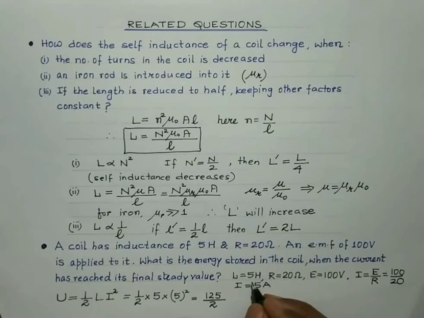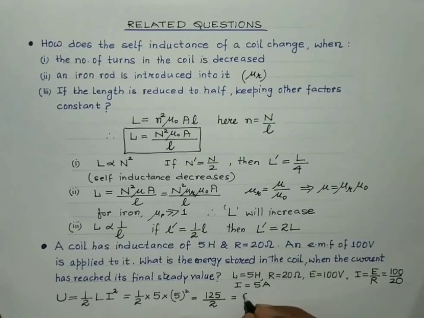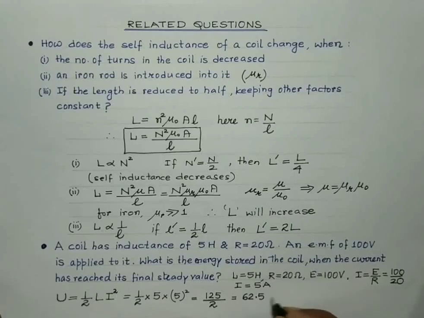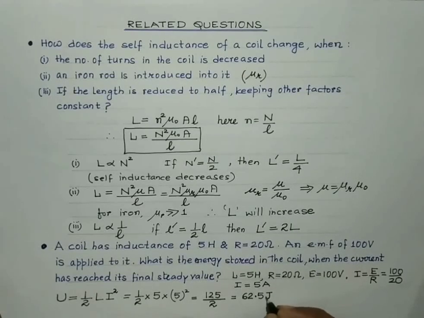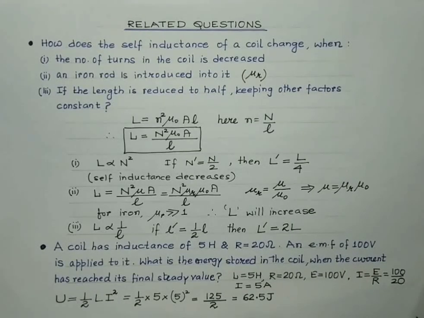So what we get is 62.5 joule. So this is the energy stored in the coil, students. And remember, this energy gets stored in the coil in the form of its magnetic field, right?